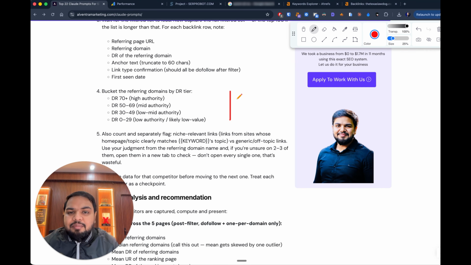And then one very important thing it's going to do is categorize all of the links that our competitors have into different buckets. DR70 plus links are the top tier high authority links, DR50 to 69 are mid authority, DR30 to 49 are low mid authority, and DR0 to 29 are links I don't even consider high quality links at all. They're likely low value or most probably even PBNs for that matter.